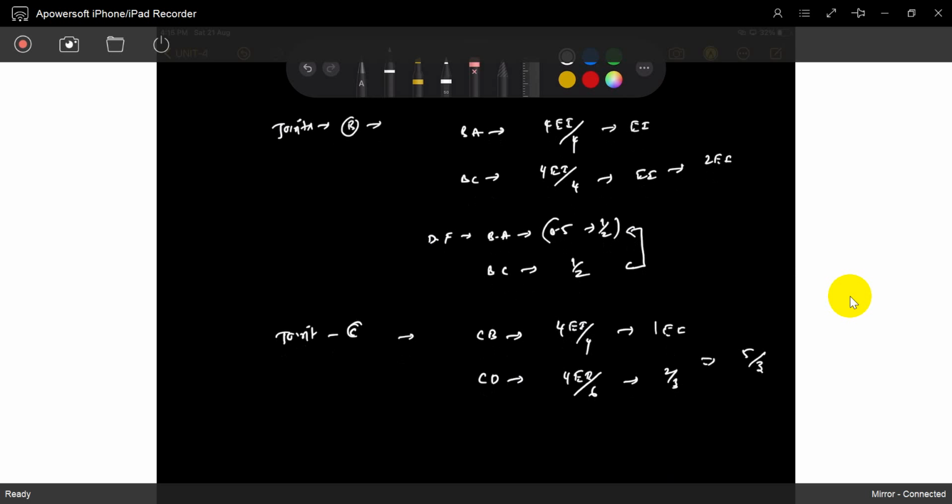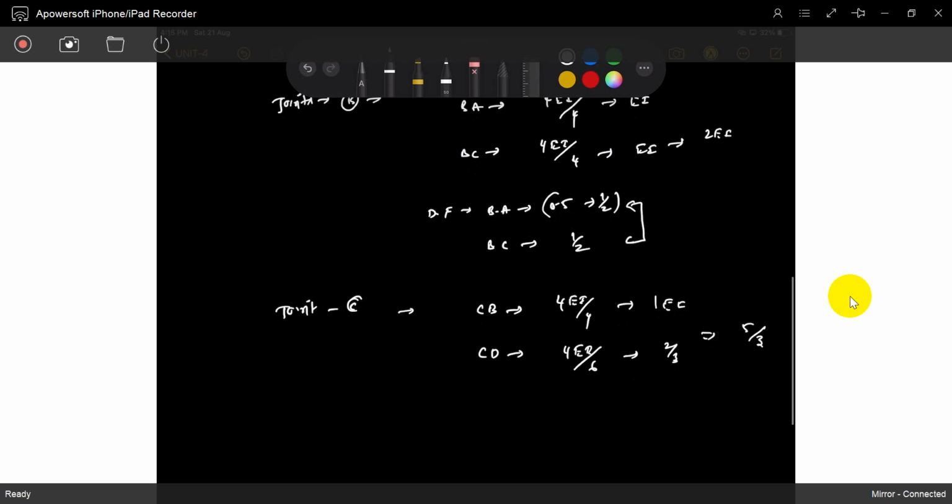So 4 by 6 is 2 by 3, plus 1, gives 5 by 3. So what is the distribution factor for CB? 1 divided by 5 by 3 is 3 by 5, and CD is 2 by 5. The total is 1. We distribute 60% to CB and 40% to CD. That's it. No problem.